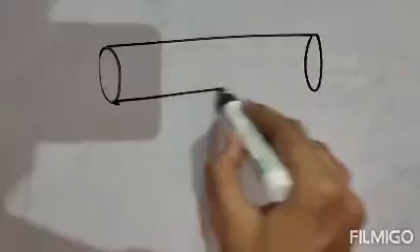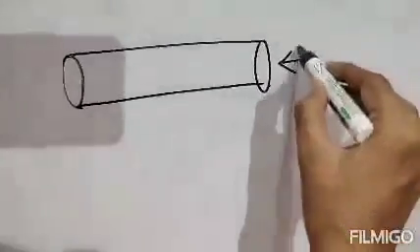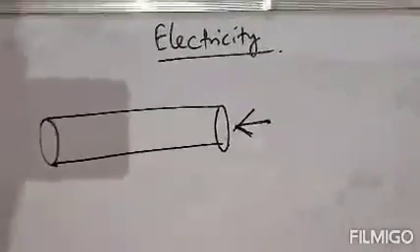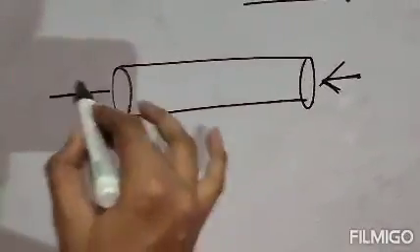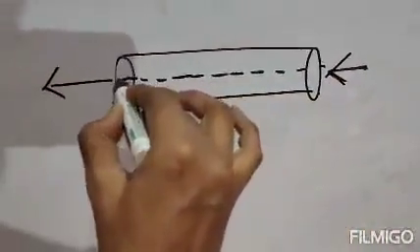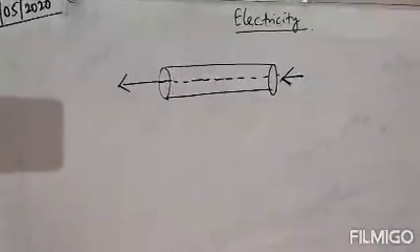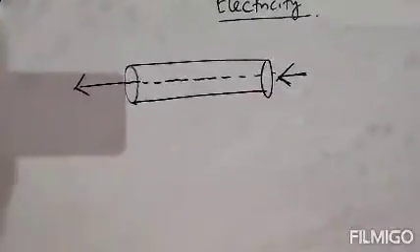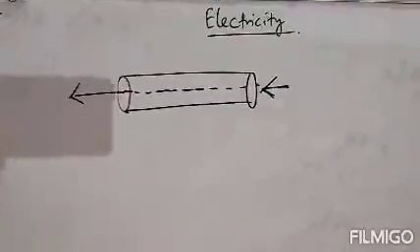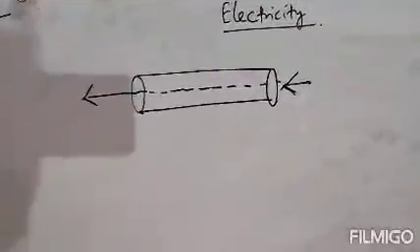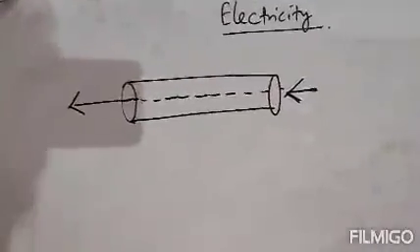Suppose this is a conductor and you have applied current through a battery or some electric source, and you will feel the electricity from this part. That means the electricity is flowing through this conductor. As it is a conductor, it can flow electricity because it has available free electrons or charges. Free electrons or charges are called carriers of electricity because they carry charges.